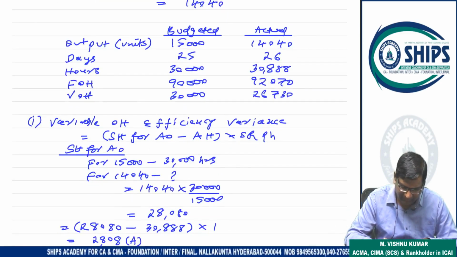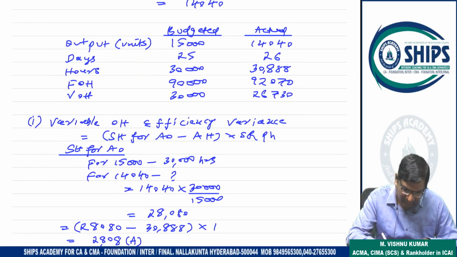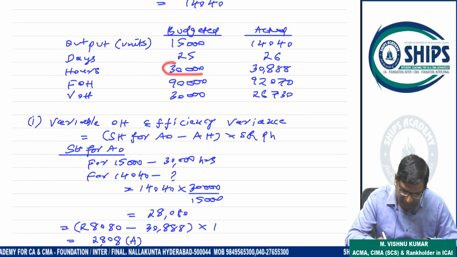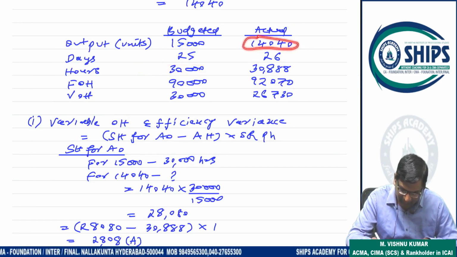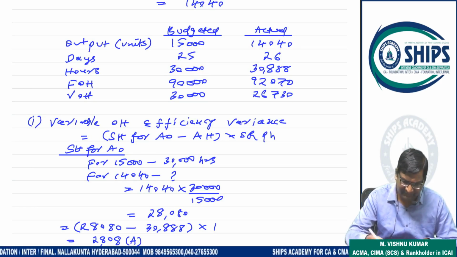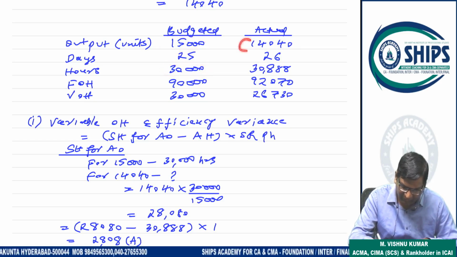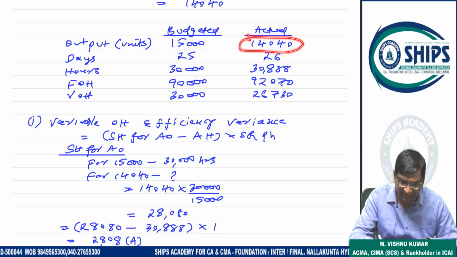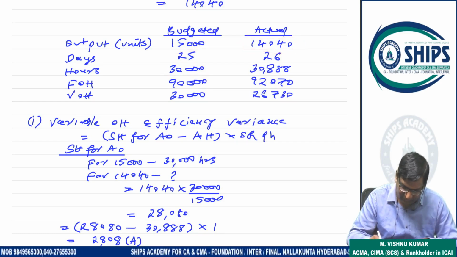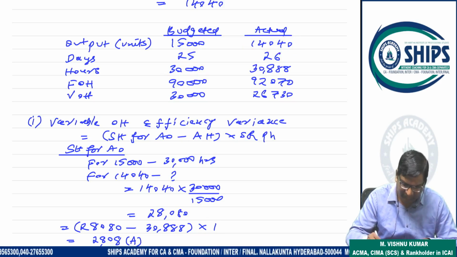See, for 15,000 units, budgeted hours how much? 30,000. So for 14,040 actual output, what will be your standard hours? So this is 28,080.